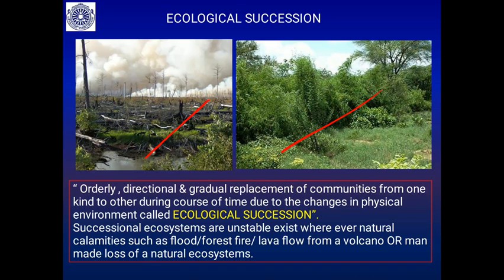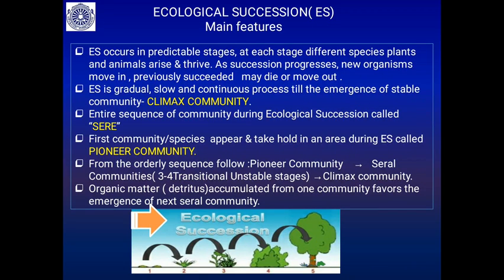Ecological succession is an orderly, directional and gradual replacement of communities from one kind to another during the course of time due to changes in the physical environment. So what are the main features of this? There are predictable changes. You will be able to see these changes in a particular order. At each stage different species of plants and animals arise and thrive. For example, in the first stage you will find the mosses and